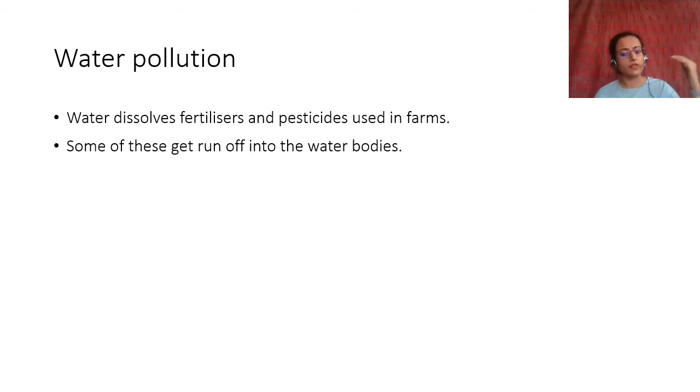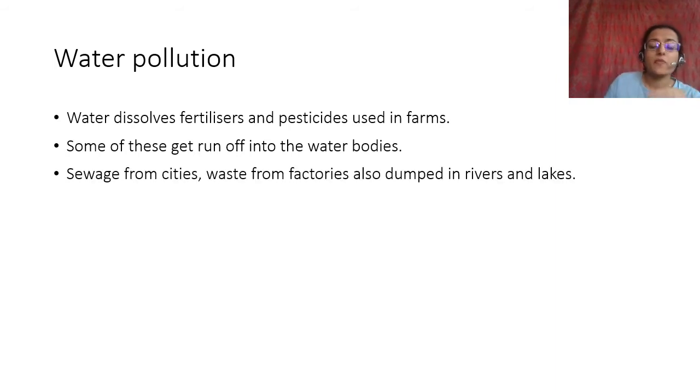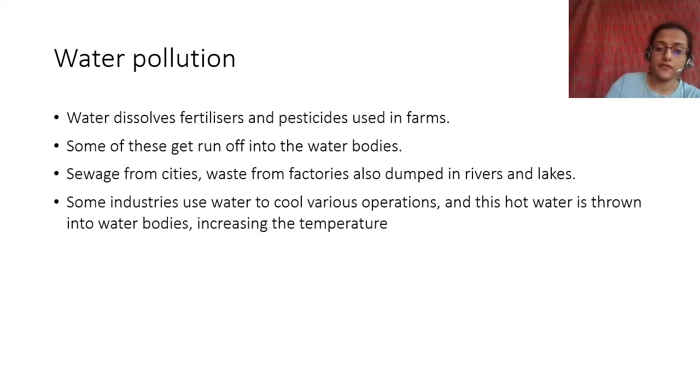It starts to rain and there is water flowing around the fields and all, and the water starts to seep. It seeps in the ground or it moves towards the water bodies, so that is called runoff. And this runoff of water can a lot of times carry fertilizers and pesticides which are used in the farm. Now not only these, but there is also sewage from the cities. Sewage from the cities is a big part. You can imagine, with the number of people that are living, it's a big problem. Then there is waste from the factories, which is also dumped in rivers and lakes.